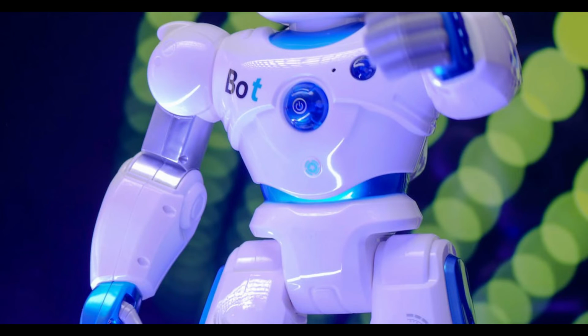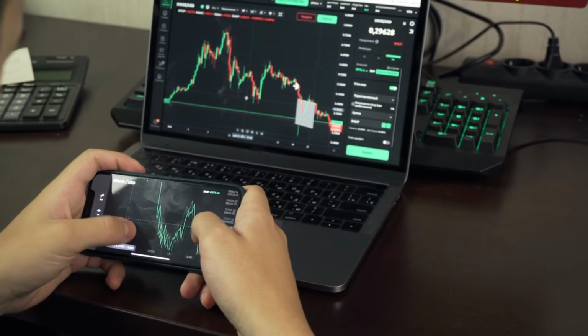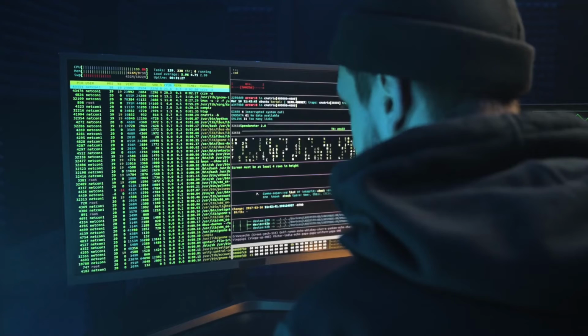Another way to take advantage of arbitrage opportunities is by using arbitrage bots, which are automated programs that can execute trades on behalf of the user. These bots can be useful for traders who don't have the time to constantly monitor the markets, but it's important to choose a reputable and reliable bot, as there are many scams in the space.